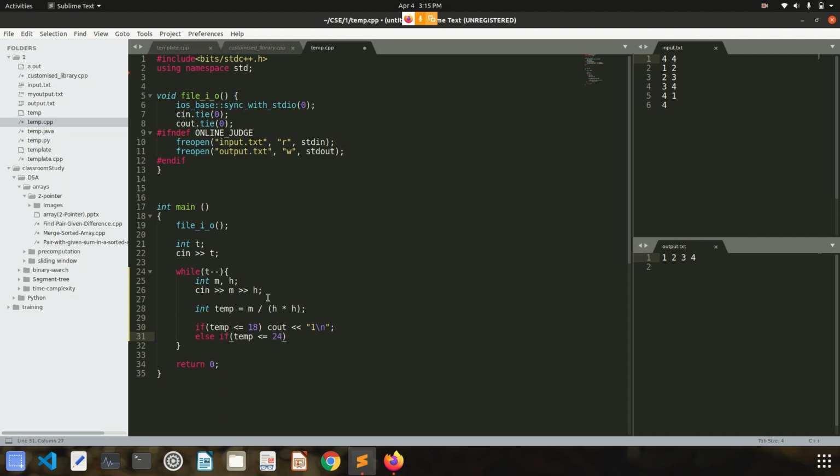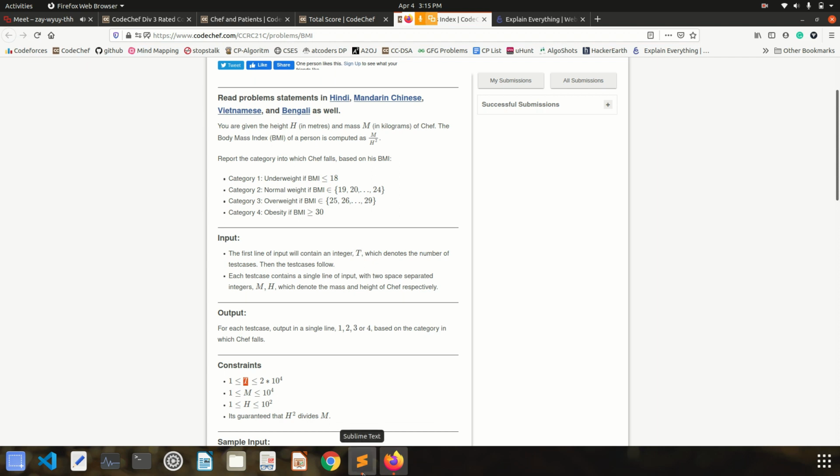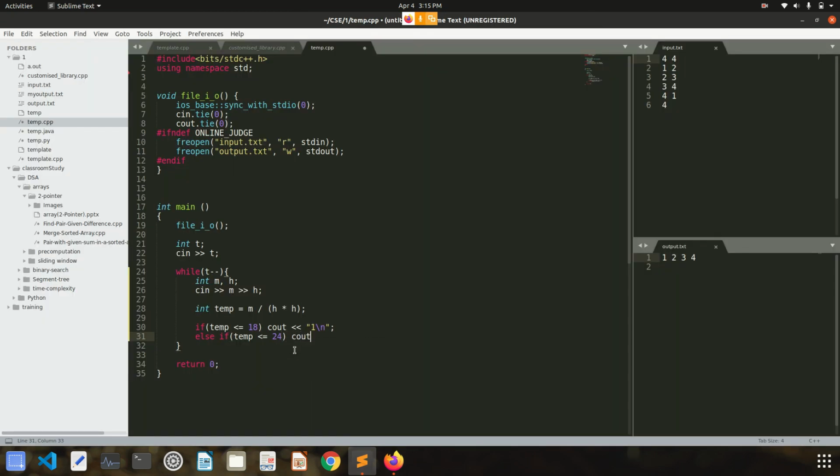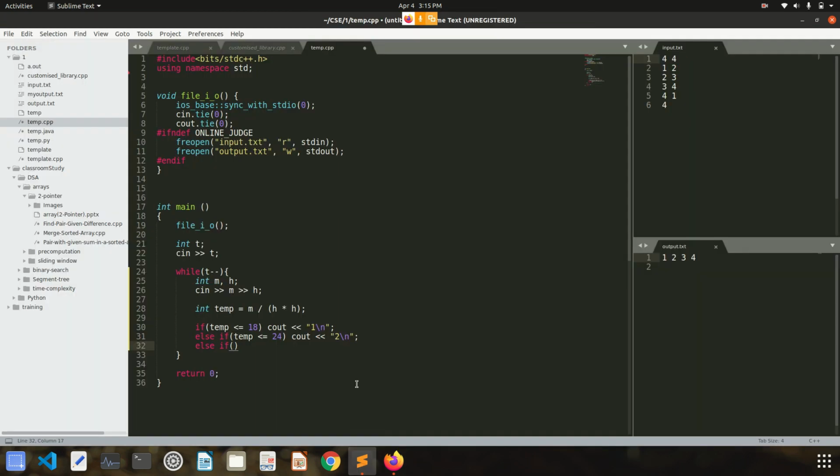I think it is 24. Let me see. It is 24 only, right? So cout 2, and else if, what was the third condition? The third condition was till 29. So if temp is smaller than or equal to 29, then I have to output 3, right? Else I just have to output 4. Yeah, I have to output 4.